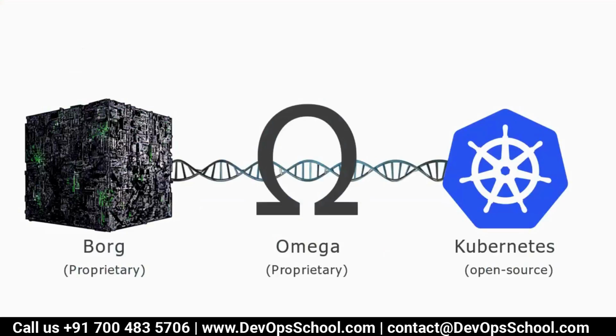In short, Borg and Omega are what Google runs their applications on. The same applications which you are using day and night: Google infrastructure, email, calendar, slides, Google searches, whatever you are using, they run those applications using Borg and Omega.